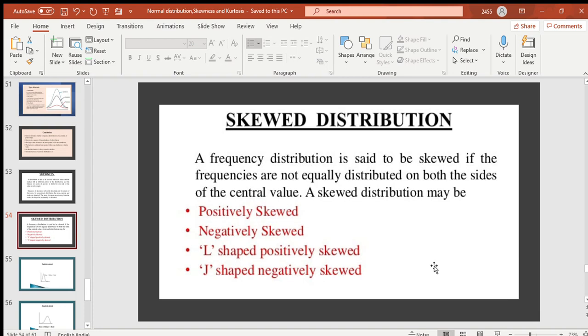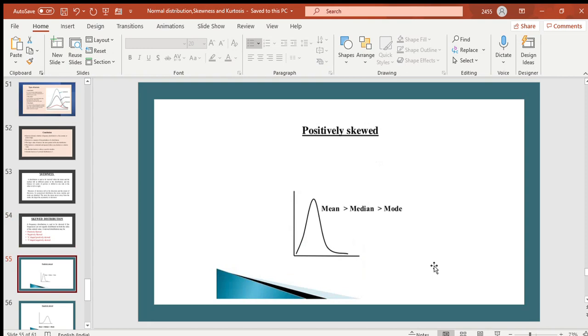Okay, there are 4 different types of skewness, but most importantly it is 2: positive skewed and negative skewed. The other less important are L-shaped and J-shaped. In the positive skewed data, the mean is more than the median and the mode, and the tail is to the right, so it is known as positive skewed or right skewed.